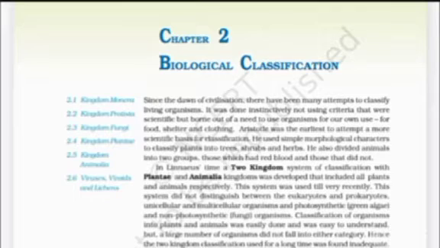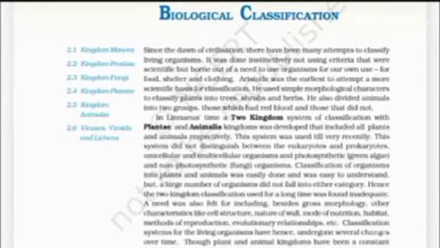Classification of organisms into plants and animals was easily done and was easy to understand, but a large number of organisms did not fall into either category. Hence, a two-kingdom classification used for a long time was found inadequate.